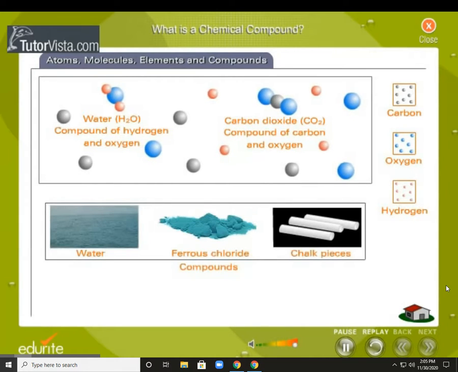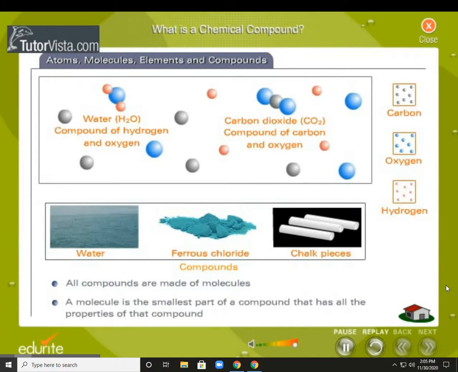Most substances around you are compounds or mixtures of compounds. All compounds are made up of molecules. A molecule is the smallest part of the compound that has all the properties of that compound. For example, a molecule of water is made up of two atoms of hydrogen and one atom of oxygen.